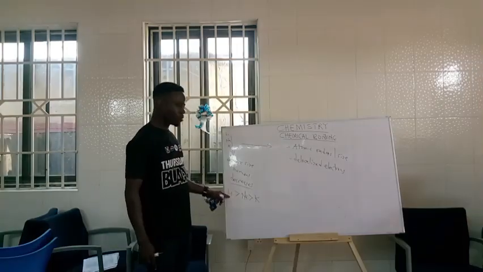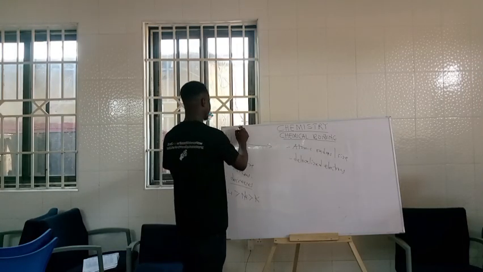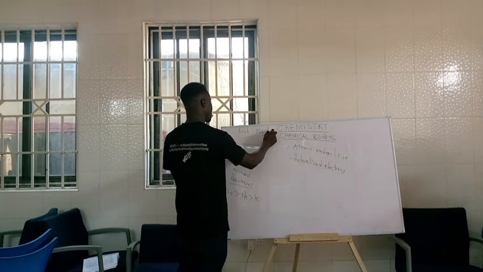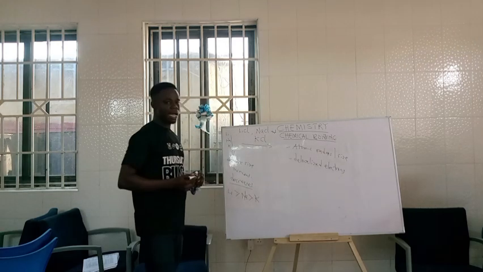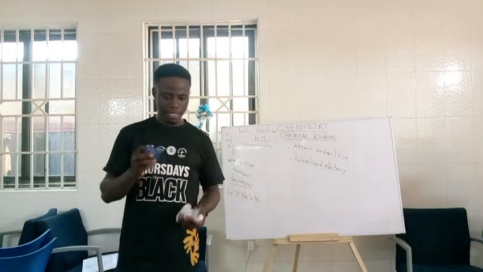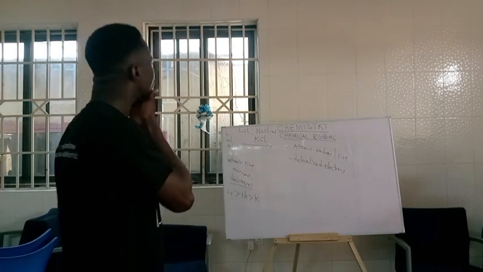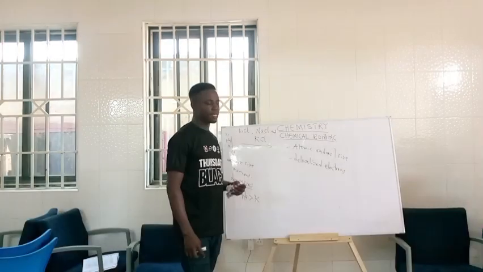So if you consider lithium chloride, sodium chloride, and potassium chloride, I can ask you to arrange these in increasing boiling point, giving reasons. In this case, you can use the metallic bond strength to explain.